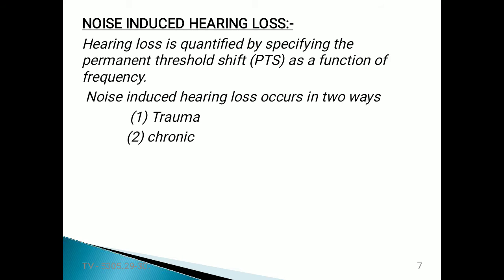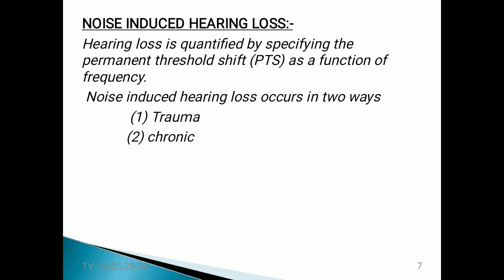Suppose humans try to listen to extreme noises, our ear may experience some pain. If I increase the sound pressure or the sound source volume even more, then our ear is going to be damaged. Due to that, hearing loss is going to occur.